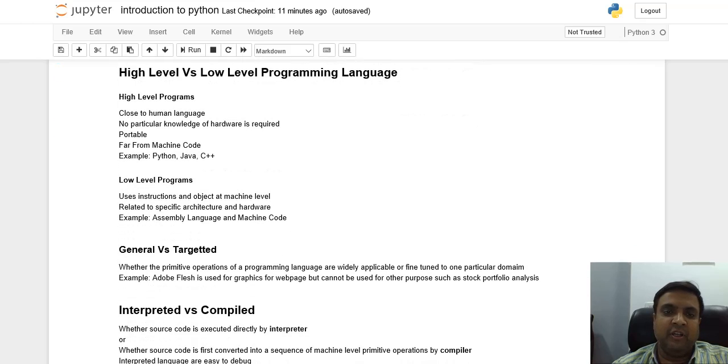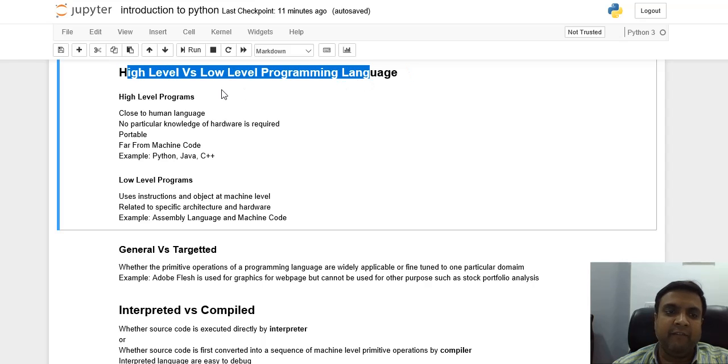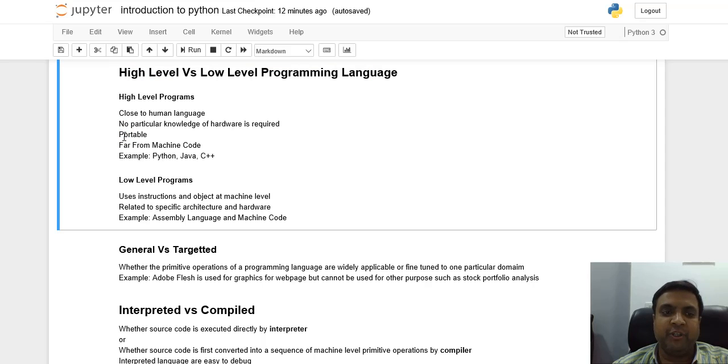The next topic in today's agenda is high level versus low level programming languages. What are high level programming languages? A high level programming language is close to human language. No particular knowledge of hardware is required for high level programs. They are portable and far from machine code. Examples are Python, Java and C++.